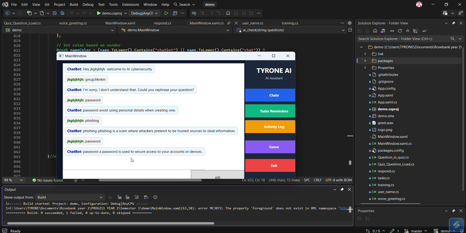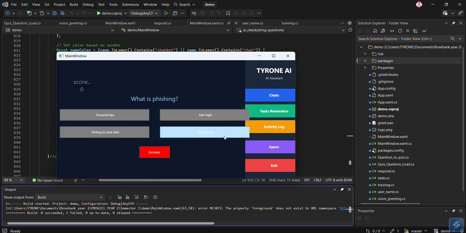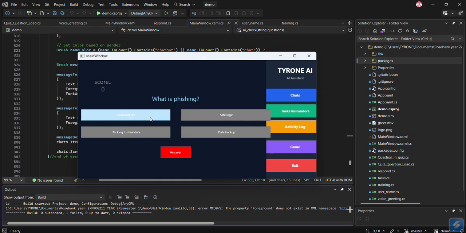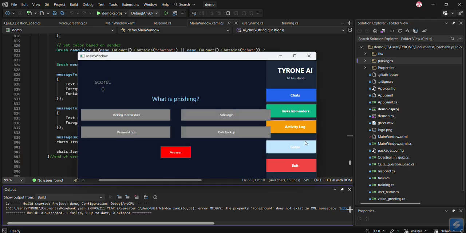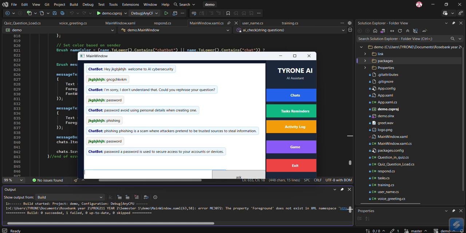Yeah, something like that. And I forgot to let you know about the text reminders, whereby you can add a reminder. There's a lot of things. You can even play games in this app, as I've said before. Like what is phishing, password tips, or you can even access games related to sniffing awareness. You can even go back to our chats. These chats have been stored in the database.